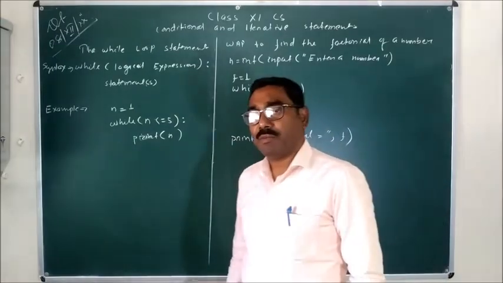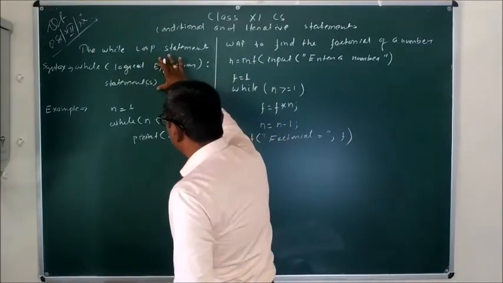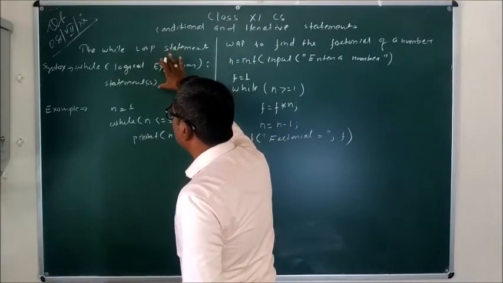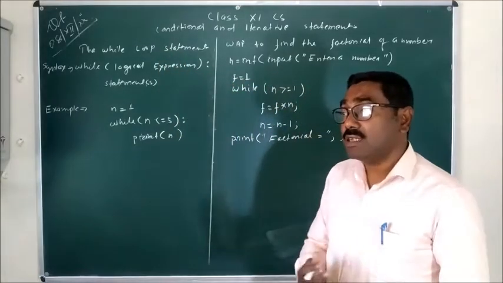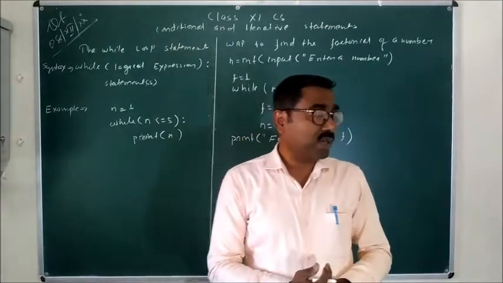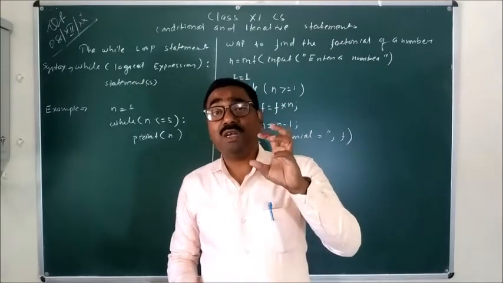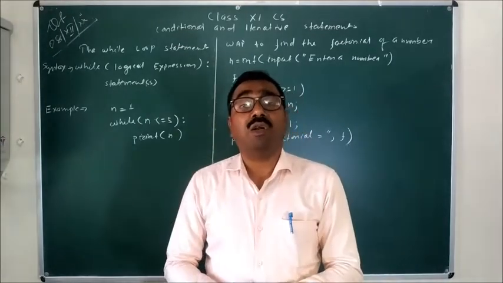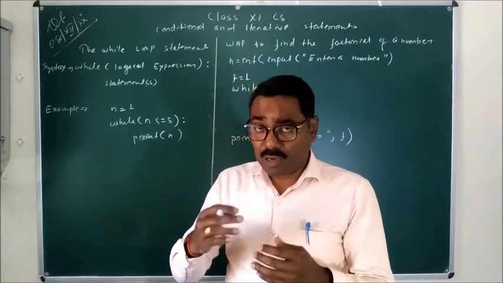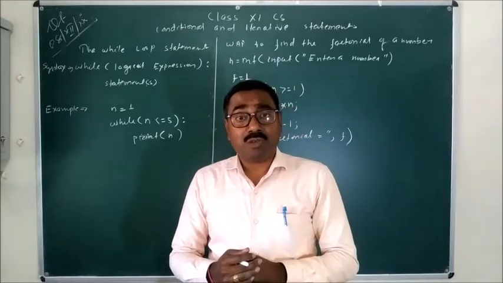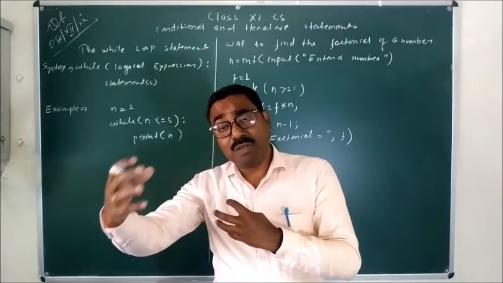So when we are executing this loop, this is not the complete set of statements that can be executed as a loop, because, if you remember, in the last session I told you about a loop control variable. The loop control variable is the variable whose value will control the execution of the loop. That means according to the value of that particular variable, the execution of the loop will be controlled.